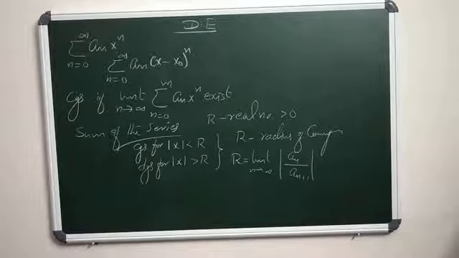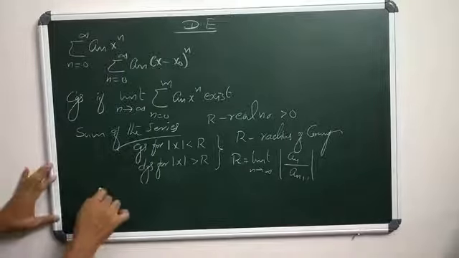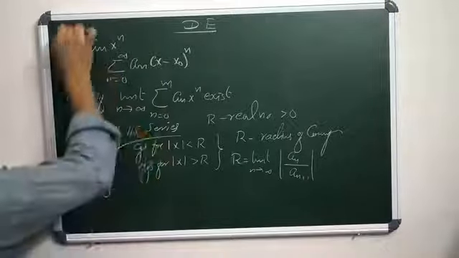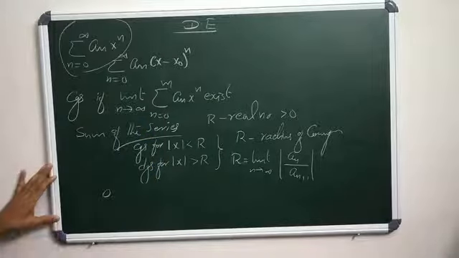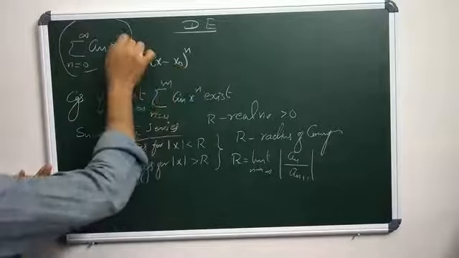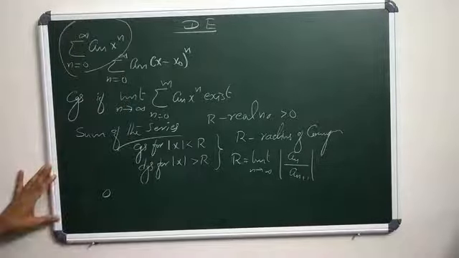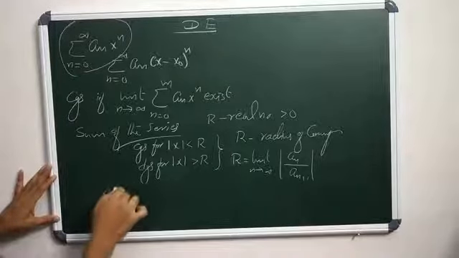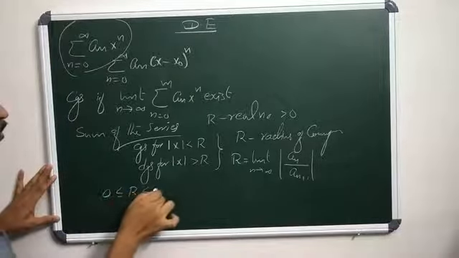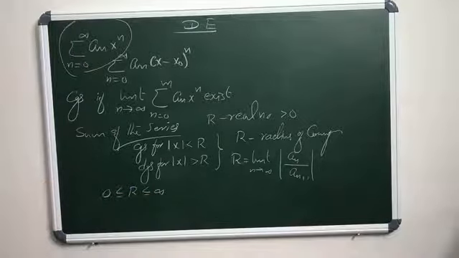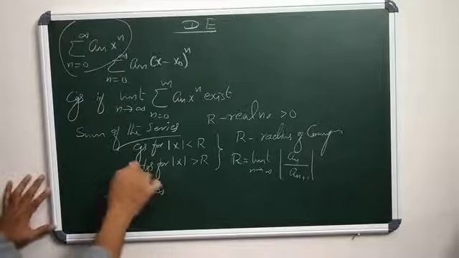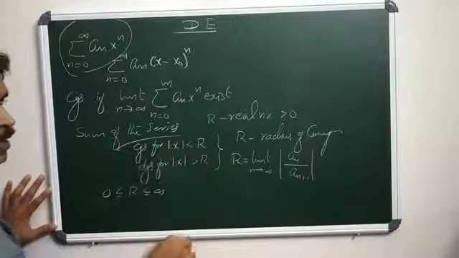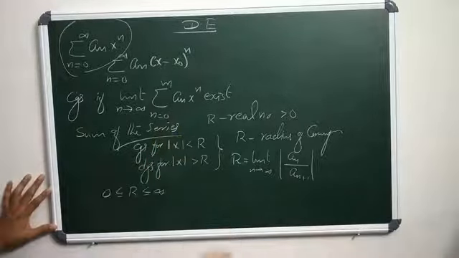So each power series in x has a radius of convergence r. Sigma n ranges from 0 to infinity a_n x^n is a power series in x, and this is a power series in x minus x naught. Each power series has a radius of convergence r with 0 less than or equal to r less than or equal to infinity, with the property that the series converges for mod x less than r and diverges when mod x greater than r.